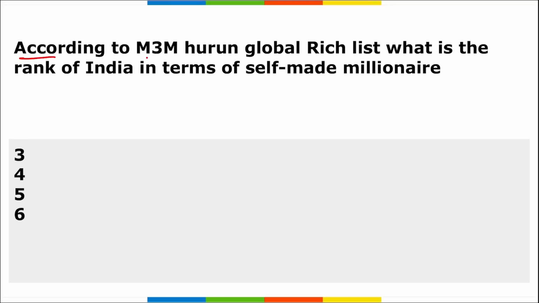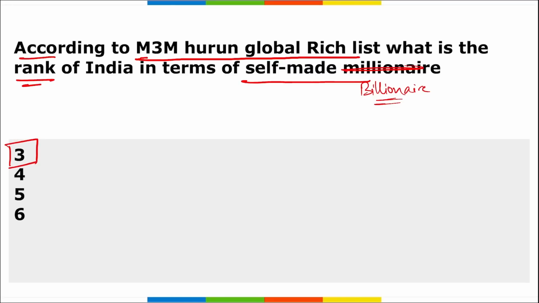Next, according to the M3M Hurun Global Rich List, what is the rank of India in terms of self-made billionaires? Not millionaires, self-made billionaires. India stood at third position in terms of self-made billionaires. In this list, there are 105 billionaires from India who are self-made. That means these 105 self-made billionaires have a total wealth of 381 billion dollars.